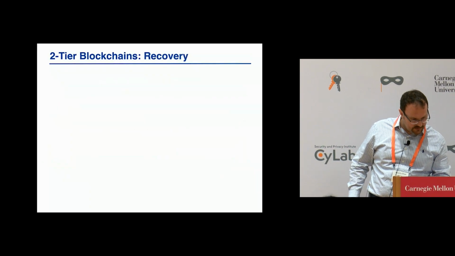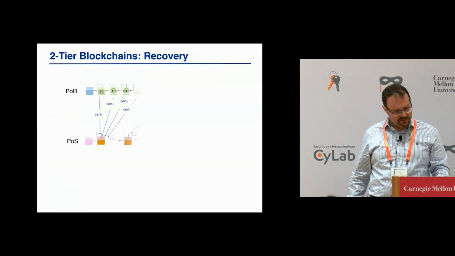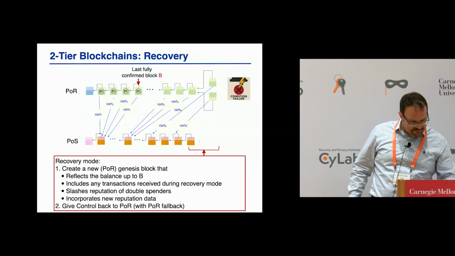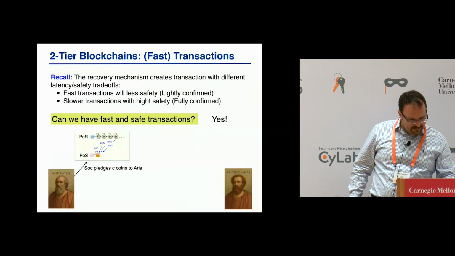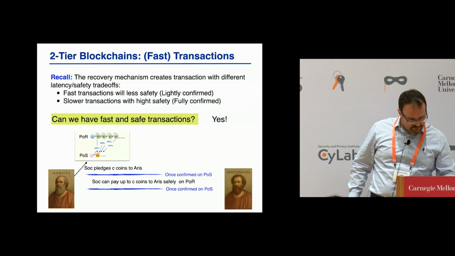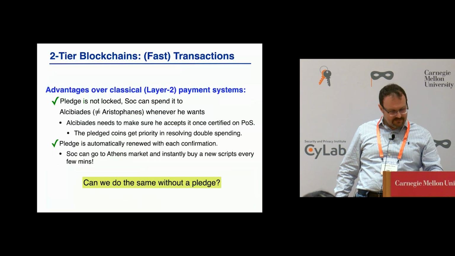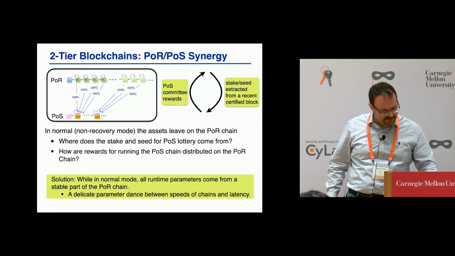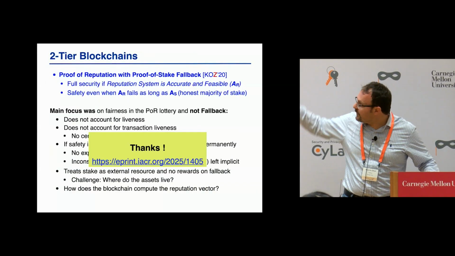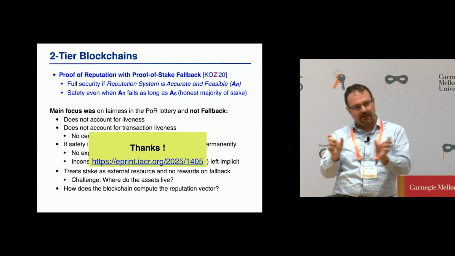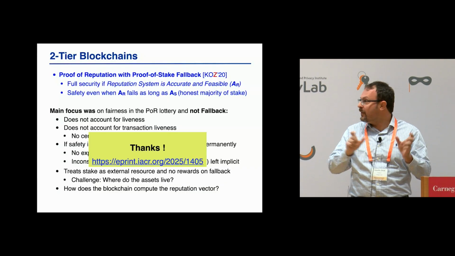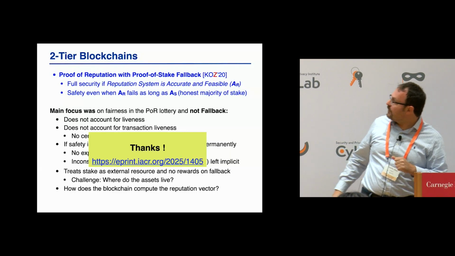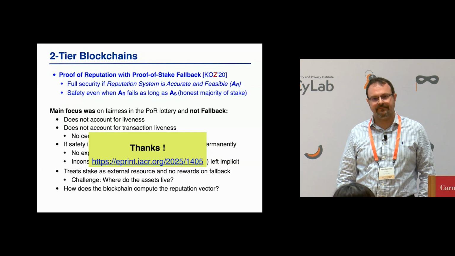I had some very nice animations, but I'm going to run through them. I'm not showing them. Going to the end. I think that's probably an hour talk. All right. So we do solve all these issues, and most of them are kind of a dance of parameters: speed of the one chain versus speed of the other chain. We'll refer you to the paper for the details. Okay, thank you.